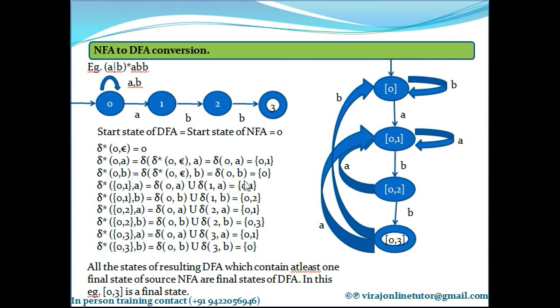0 on B goes to 0. So 0 on B goes to 0. 0 comma 1 on A goes to 0 comma 1. So 0 comma 1 on A goes to 0 comma 1. 0 comma 1 on B goes to 0 comma 2. So 0 comma 1 on B goes to 0 comma 2.